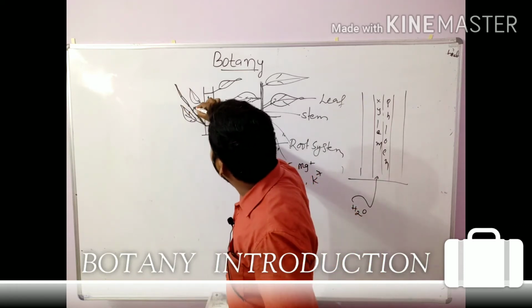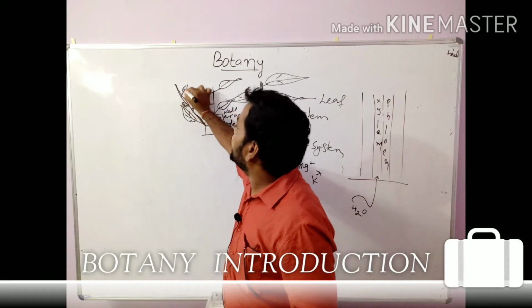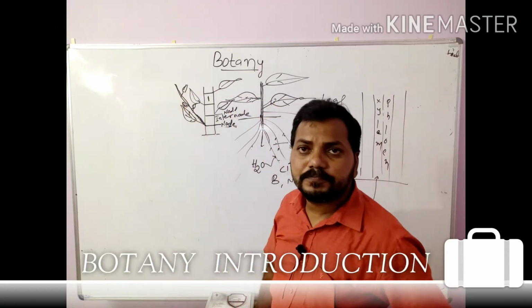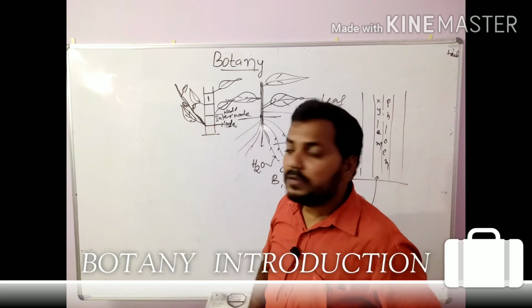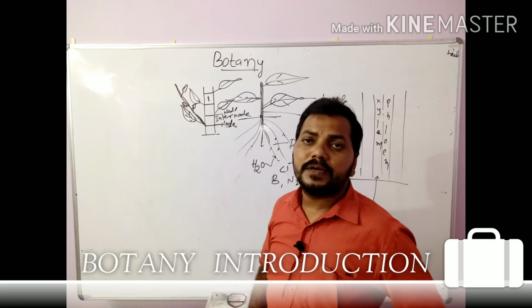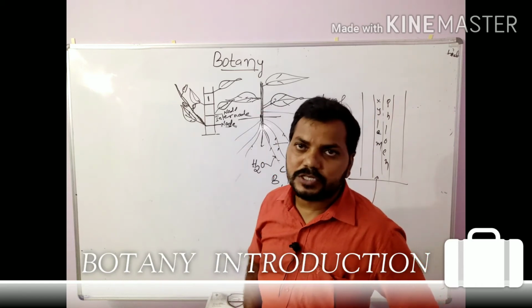From every node, if you observe the plant body, the leaves arise. Means the leaf develops from the node, the branch develops from the node, and even flowers develop from the node region.